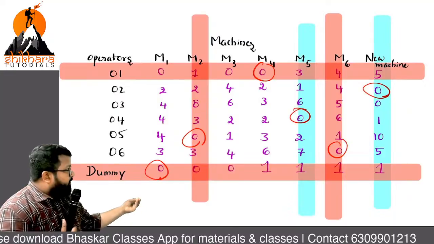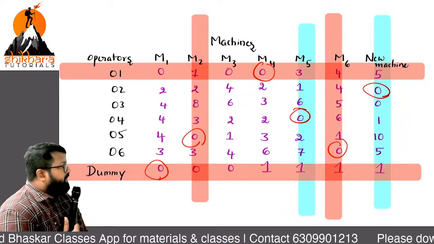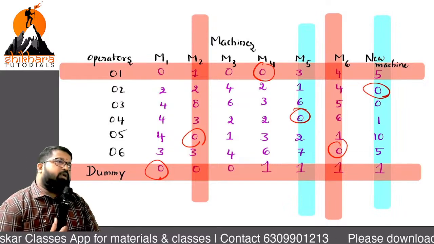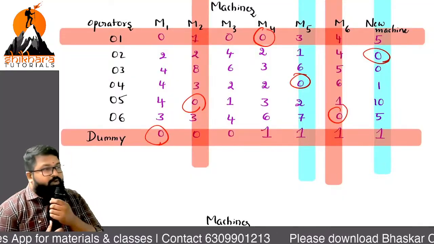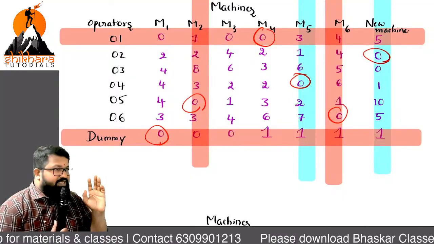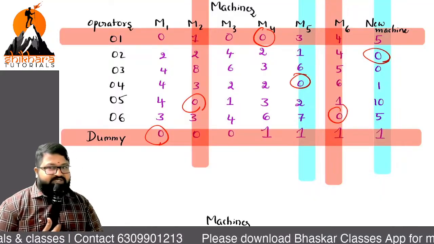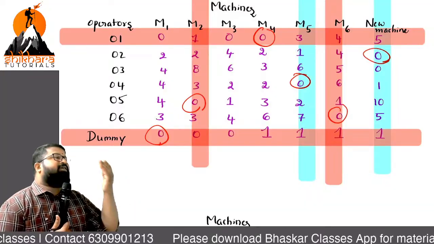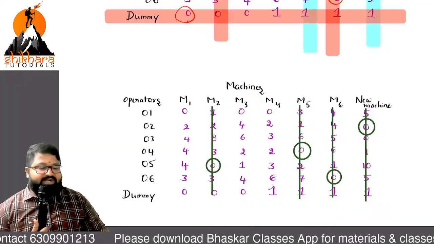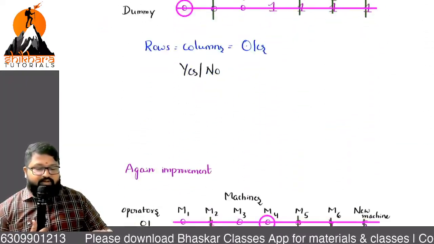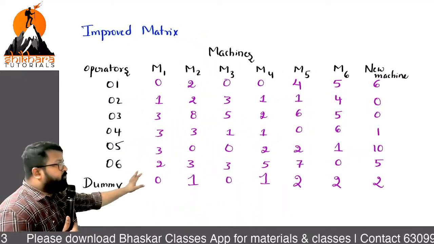Sir, whatever I am drawing in the form of highlighting, that is a line. So any zeros left over? No. But check the rule. What is the rule? M equal to N equal to number of allocations or lines. Is it satisfied? It is not satisfied. As it is not satisfied, again improvement. Okay, sir. I am not repeating that part. Finally, we got this improved matrix.